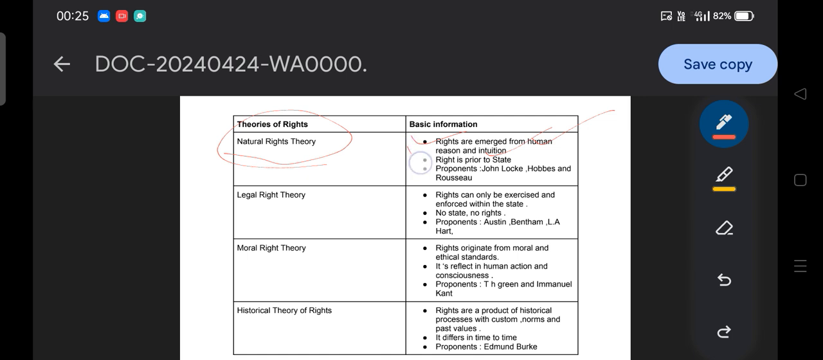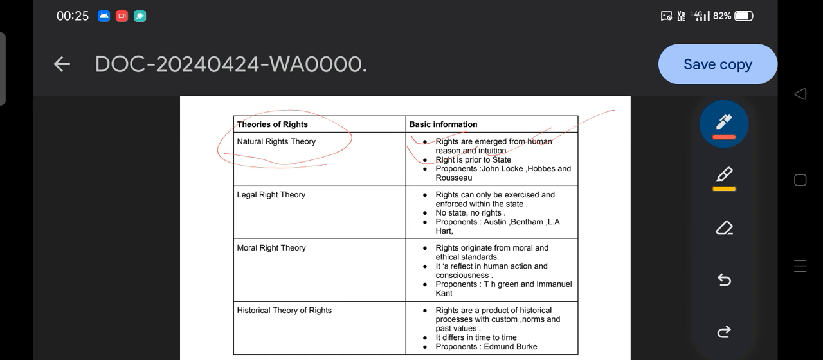They say rights are prior to the state. They believe that humans have rationality and reason in the natural society, and they exist with rights, like the right to life. And if there is a right to life, there must be a right to property, because for surviving there is a requirement of property.